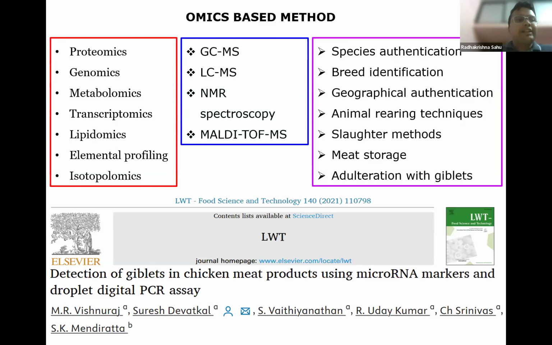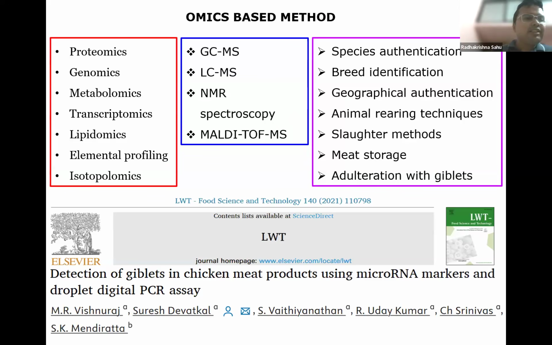It involves several types of omics, like proteomics, which involves identification of proteins specific to a species. Genomics involves identification of specific genes. Metabolomics involves identification of specific metabolites, and transcriptomics involves identification of specific transcripts or mRNA.